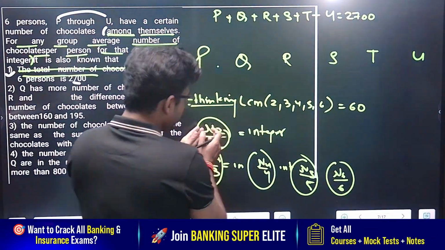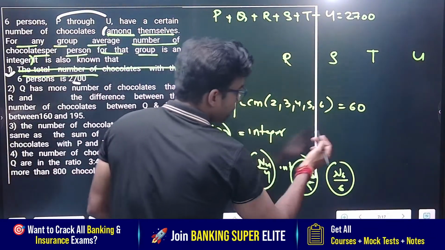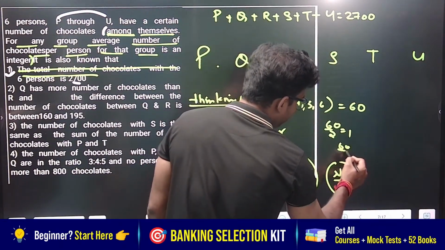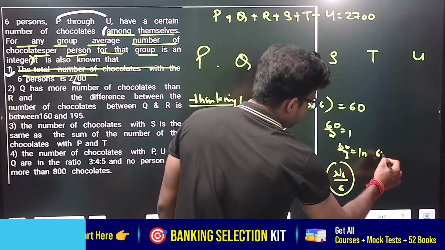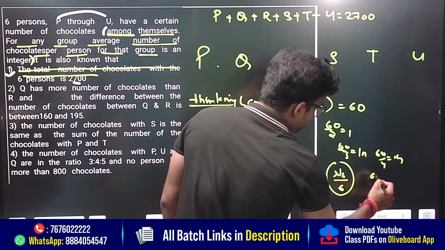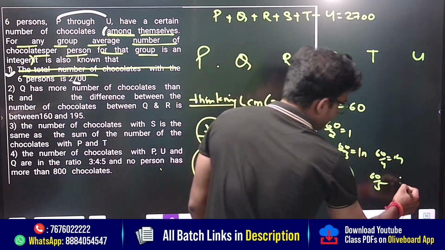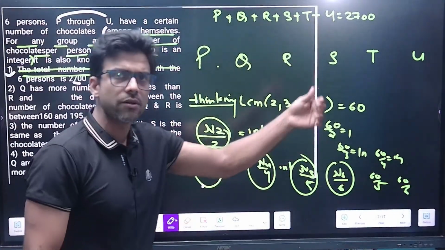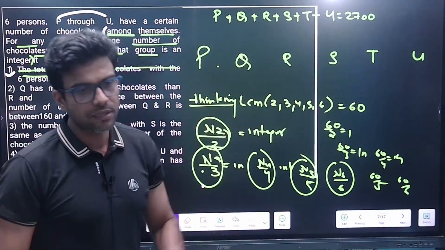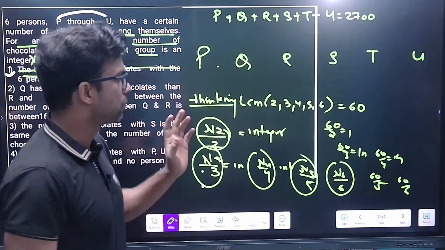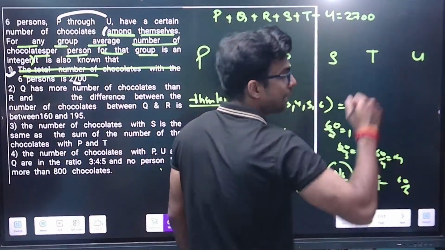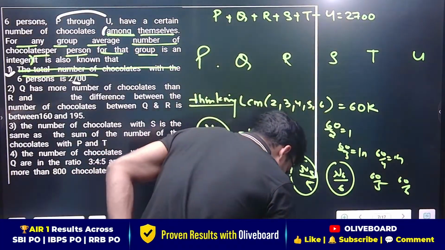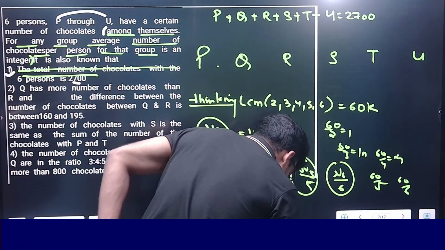Maybe the number here would be 60. If you want to check, 60 multiplied by 2 gives an integer, 60 multiplied by 3, by 4, by 5, and by 6 give integers. But you can ask me a question, why 60? We can also go for multiples of 60. Yes, we can go. That should not be an issue. So because we can go for multiples of 60, we will write 60k. Is this line clear to everyone?